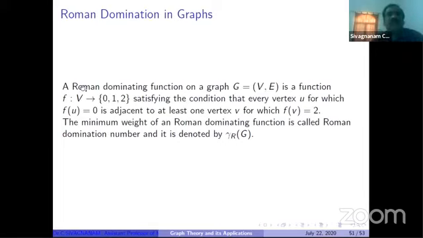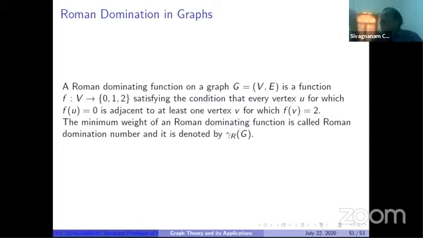So they are giving the definition of the Roman dominating function. A Roman dominating function on a graph G is a function f from the vertex set V to the set of numbers 0, 1, 2, satisfying the condition that every vertex u for which f(u) = 0 is adjacent to at least one vertex v for which f(v) = 2. Only 0 and 2 we are considering. 1, if it is necessary, we can assign 1.